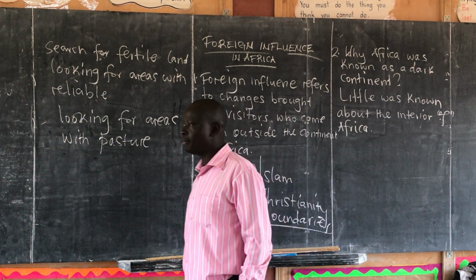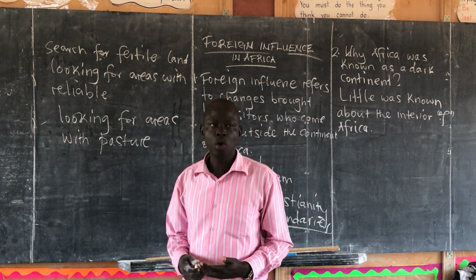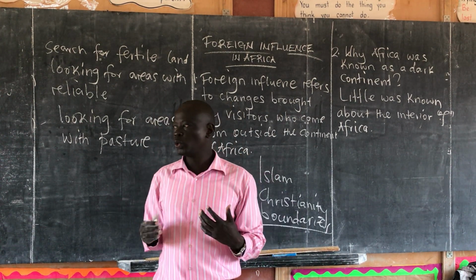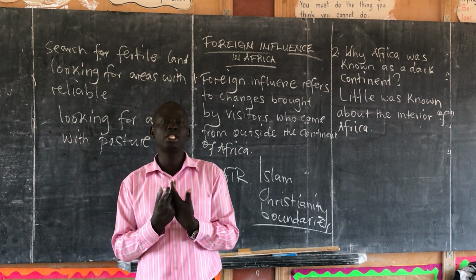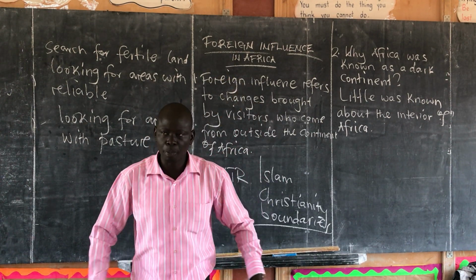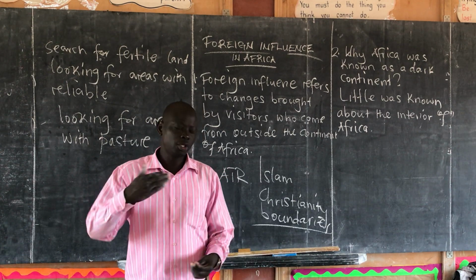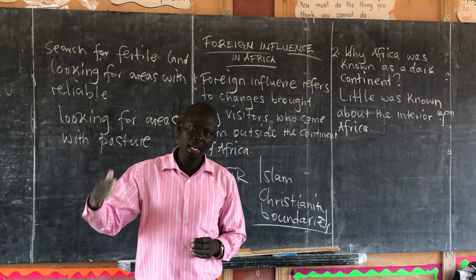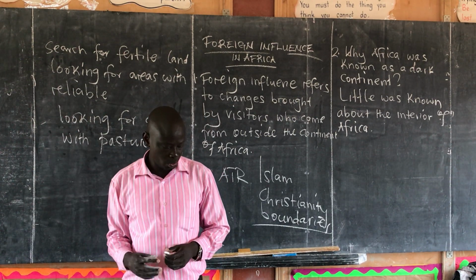That's the reason why many Europeans, many foreigners called our continent a dark continent. They did not know exactly, because when you look at even the search for the sea route to India, these people would pass through the water bodies. Vasco da Gama did not even enter into the interior of East Africa. He remained at the coast and then he went to India.